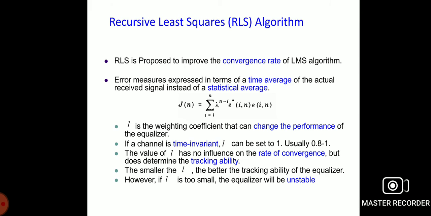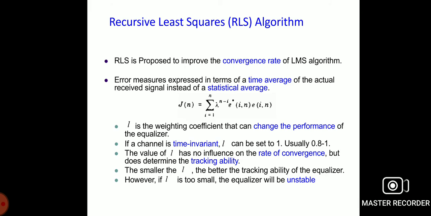It shows that the fast convergence depends on an error measurement expressed in terms of the time average of the actual signal received. Hence, we go for a powerful algorithm known as the recursive least squares algorithm. It helps to get comparatively faster convergence of adaptive equalizers.